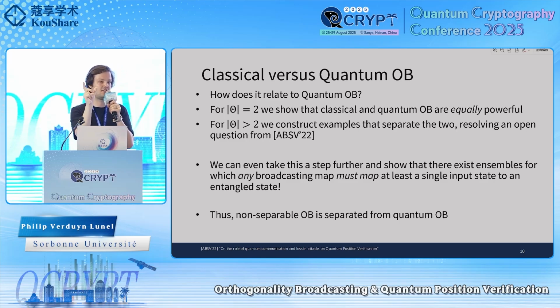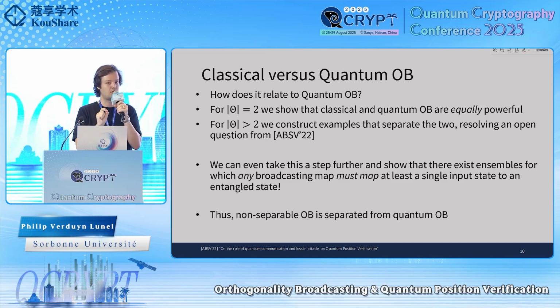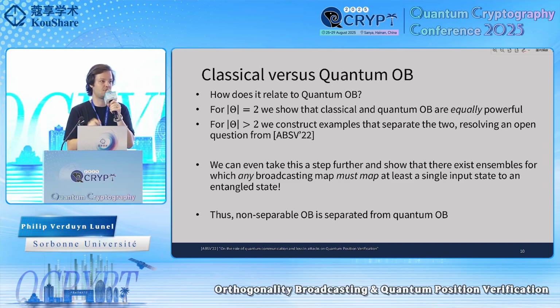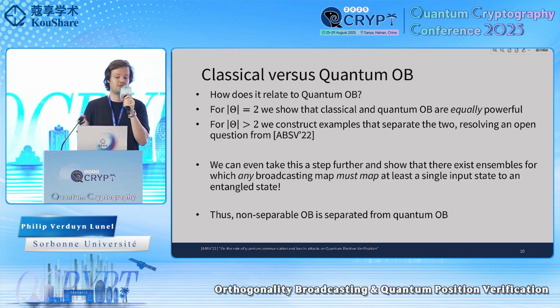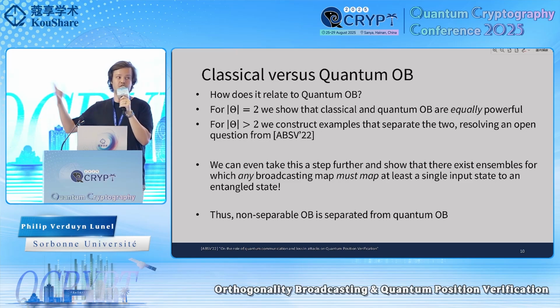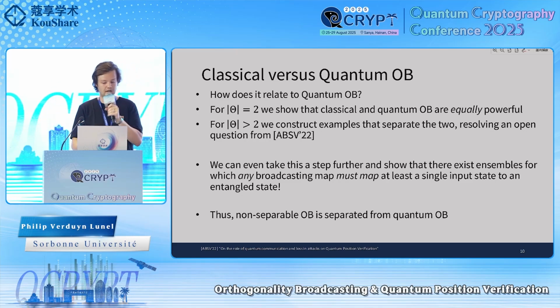So these 2 registers A and B are entangled for 1 input, and the protocol is still perfect. But you can show that there must be at least one state for this ensemble that gets mapped to an entangled state. So it actually shows that, for example, non-separable orthogonality broadcasting is separated from general quantum orthogonality broadcasting, and it's weaker.